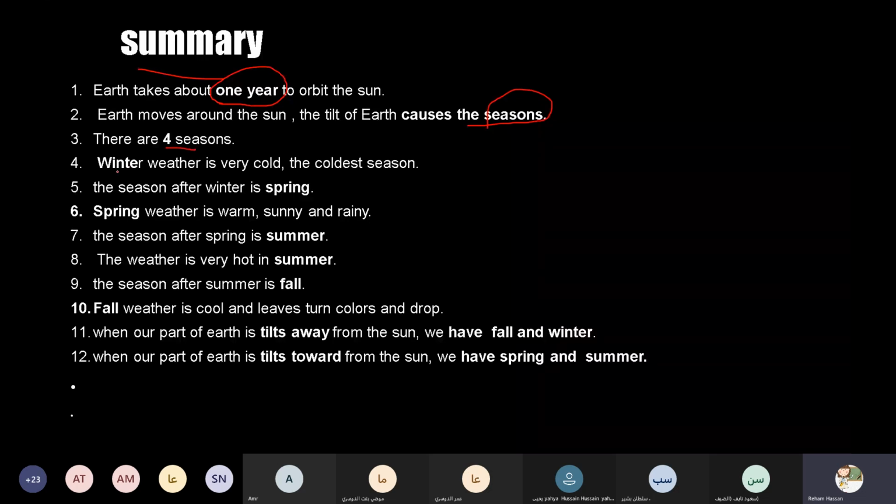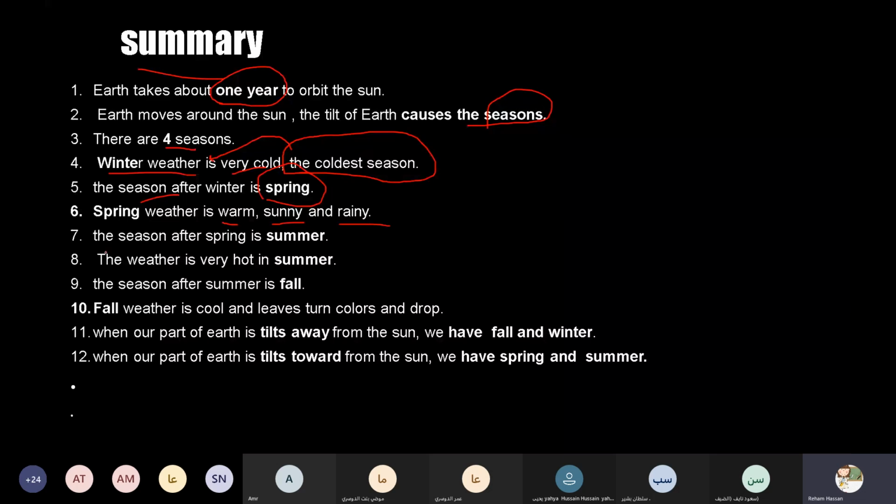4 seasons. Winter weather is very cold, and winter is the coldest season. So what is the coldest season? It's winter. Number 5, the season after winter is spring. Spring weather is warm, sunny, and rainy.